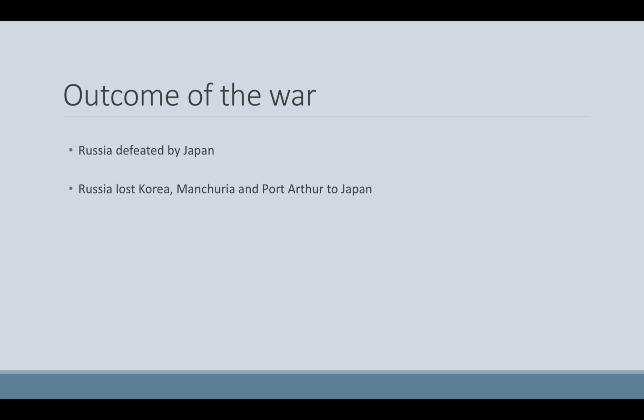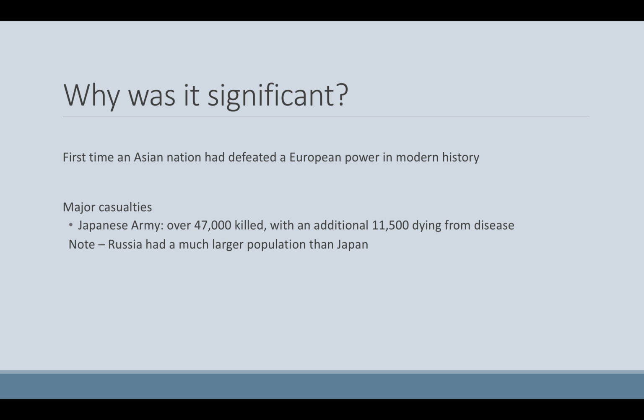Outcome of the war. Russia was defeated by Japan and forced to sign the Treaty of Portsmouth. As part of this treaty, it lost Korea, Manchuria, and Port Arthur to Japan. So why was this war significant? It was the first time an Asian nation had defeated a European power in modern history.